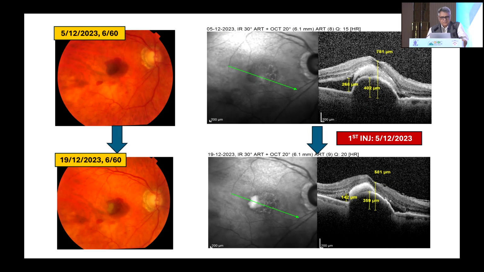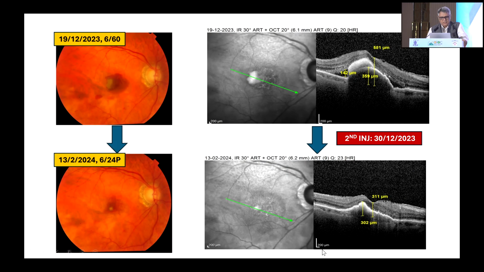Another example of the same small submacular hemorrhage: you see on OCT there is a big RPED showing evidence of IPCV and a submacular hemorrhage with some fluid also. With one shot, the patient has improved quite a bit, and ultimately gained 6/24 from 6/60, with good resolution on OCT also.